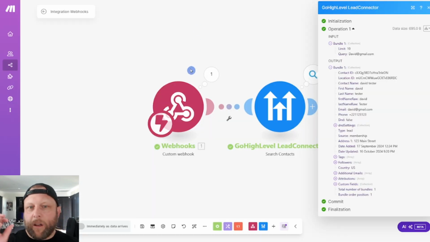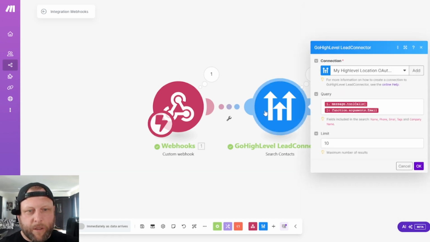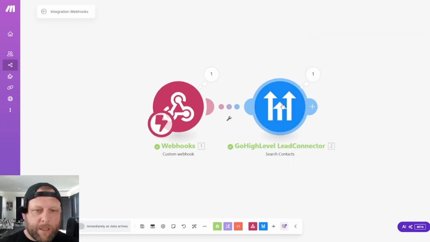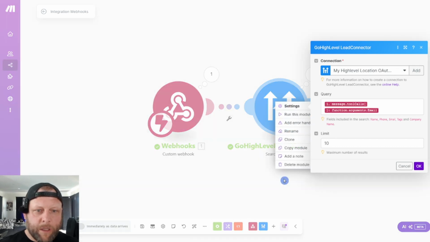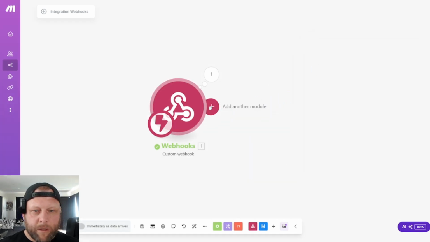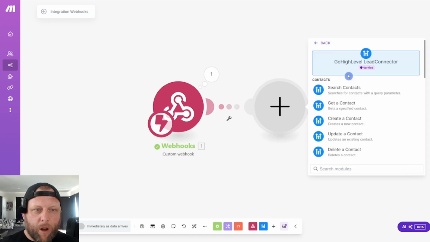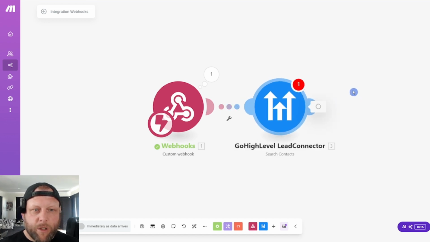Ah, right. I know what I did wrong. I've connected a different HighLevel account to this, so I need to restart all of this. I'm going to delete this. It doesn't have the Vapi account on it. So, delete module. I'm going to add a HighLevel LeadConnector. We're going to search contact.